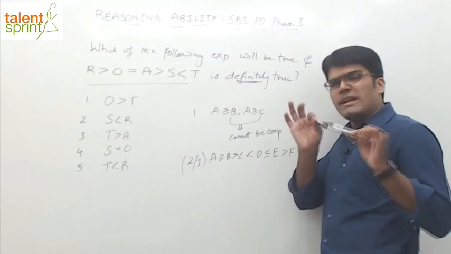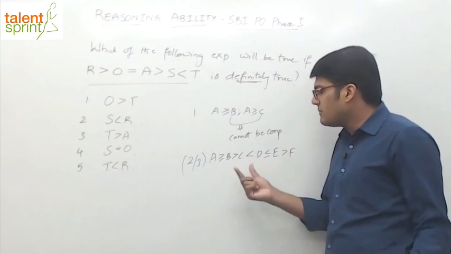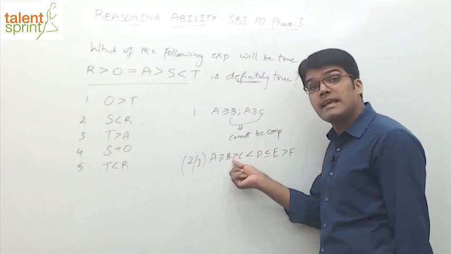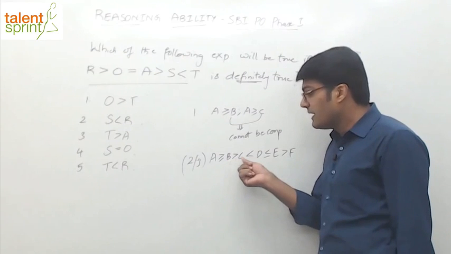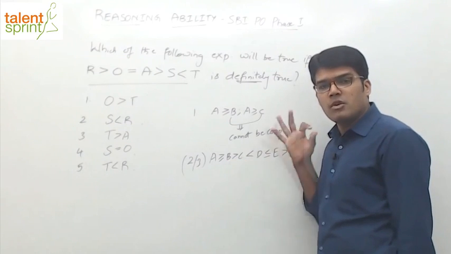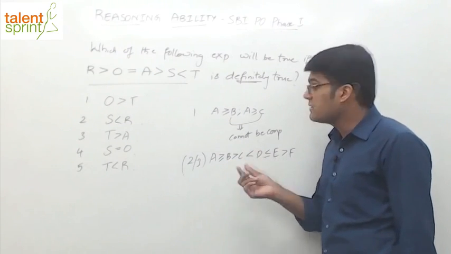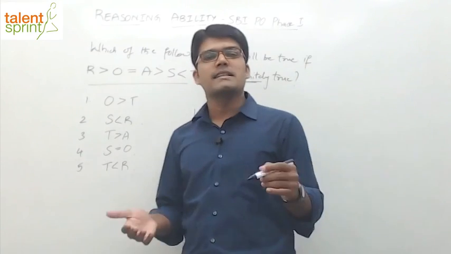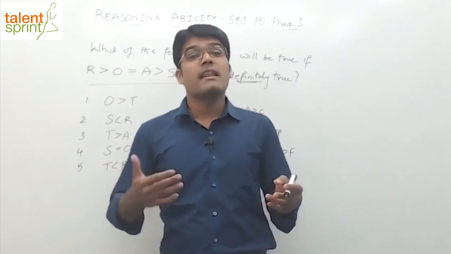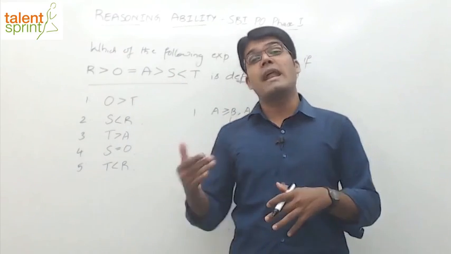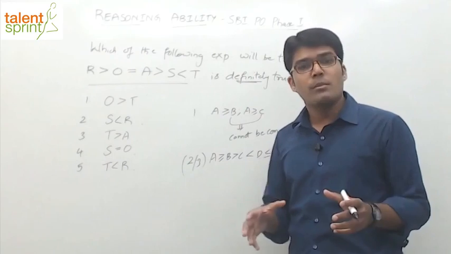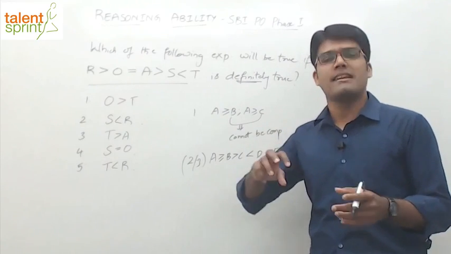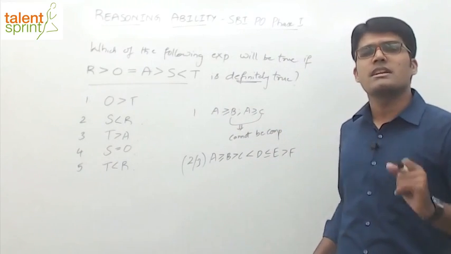What you need to do is just look at the inequalities in between the variables. In between B and D, what do we have? Greater than and less than. Greater than is available and less than is also available, right? The moment you see dissimilar inequalities, a combination of greater than and less than, greater than or equal to and less than, greater than and less than or equal to, greater than or equal to and less than or equal to, all such combinations where you have one greater and the other less than, these are called dissimilar inequalities.